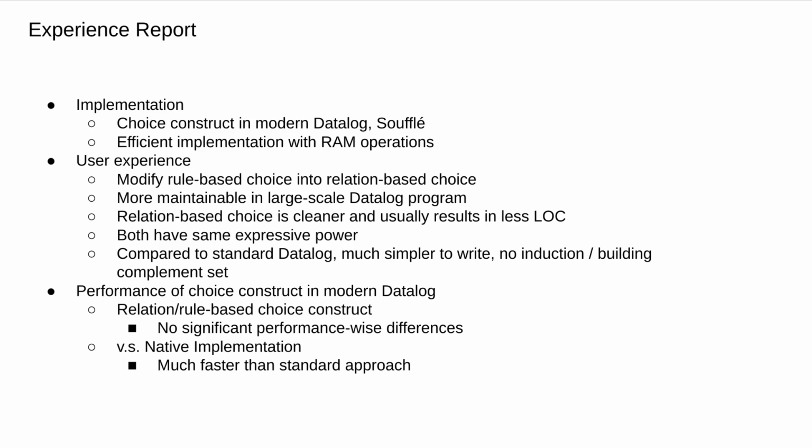So in case a user really wants rule-based choice, they can simulate it without any extra cost, and of course vice versa. And finally, with either choice construct, worklist algorithms are much simpler to write and do not involve a complicated induction process or building a complement set at each iteration. And finally, our experiment suggests that there's no significant performance difference between the two choice constructs. However, with choice constructs, it is usually faster than the native implementation when targeting worklist algorithms.